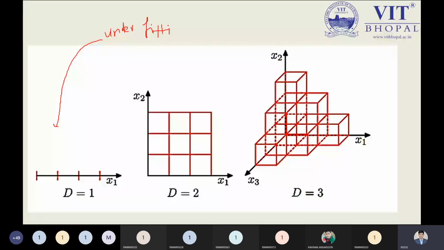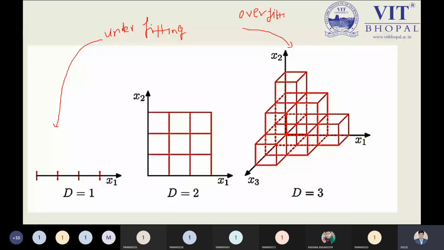Suppose you are choosing this model with dimension equal to 3, just for the sake of understanding. When I use d equal to 3, it means dimension equal to 3. What we are observing here is that your model may go into overfitting. Practically, if you choose 5 to 6 features, maybe not, but if you choose 10, 12 or 20 features, then your model will definitely go into overfitting. Okay, so that is the point.